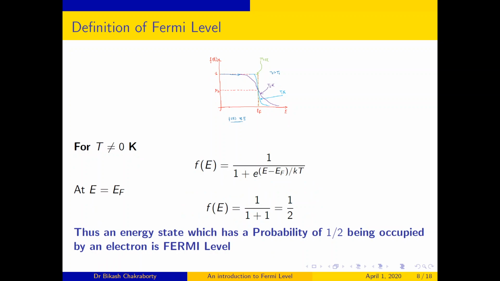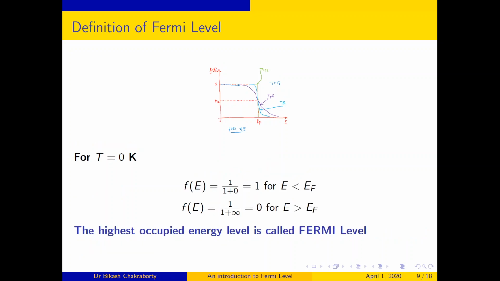You can see for T equal to 0, E minus EF is negative, so e to the power minus infinity, which means 0. So 1 divided by 1 plus 0 is equal to 1. So below E equal to EF, the probability is 1. That means all the energy levels are fully occupied by electrons.